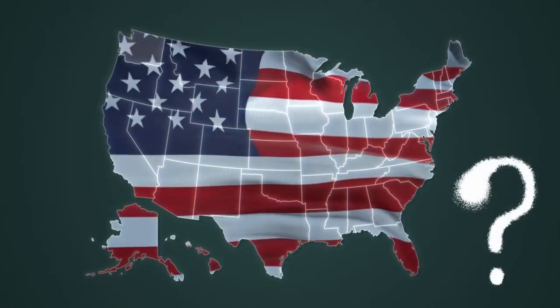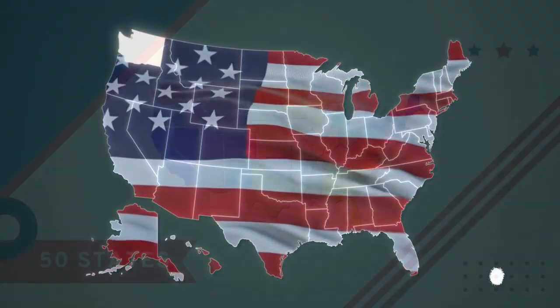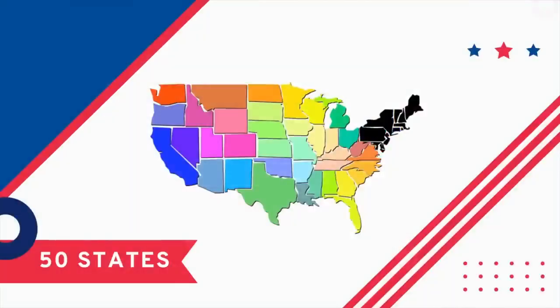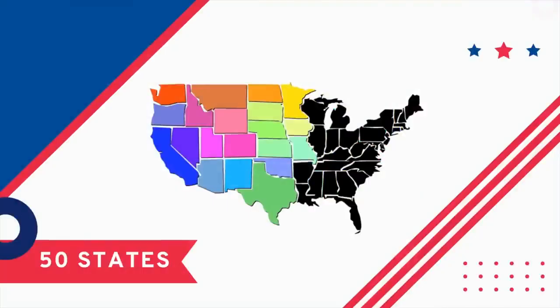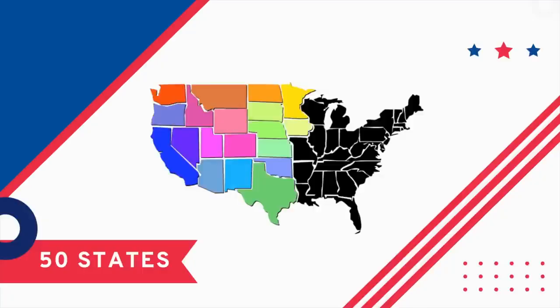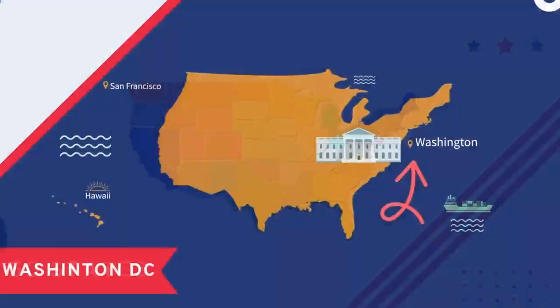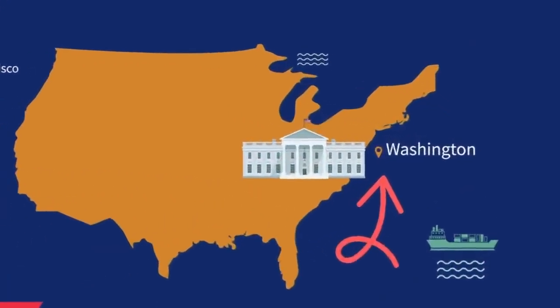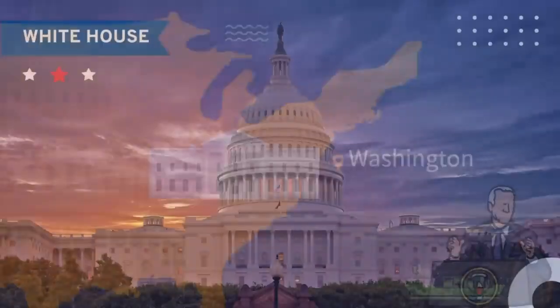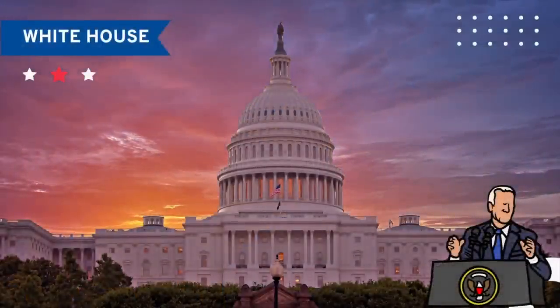And do you know how many states the US has? The US has 50 states. The 49 states, including Alaska, are located on the continent of North America, and Hawaii is located in the Pacific Ocean. The capital of the US is Washington, D.C., and it is where the president lives. The president's house is called the White House.